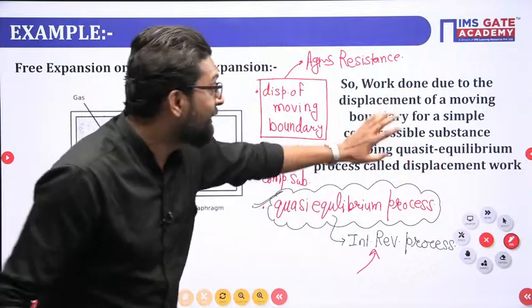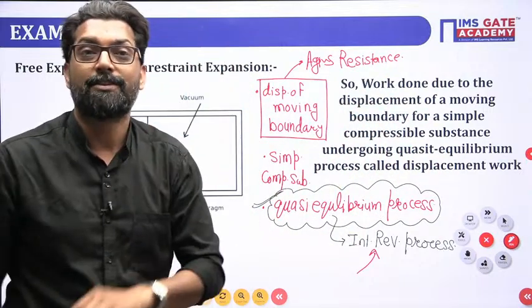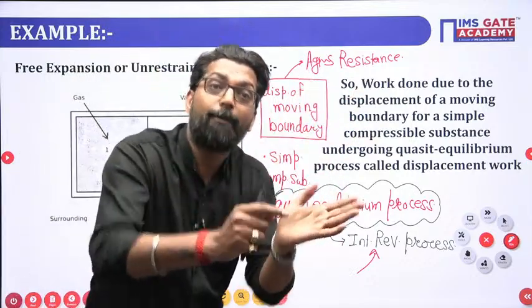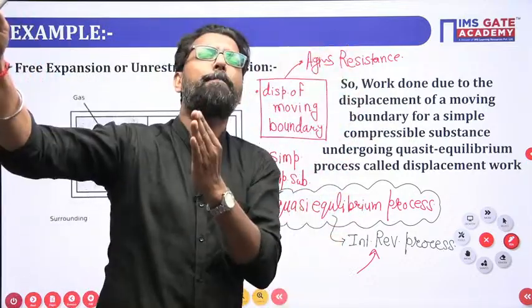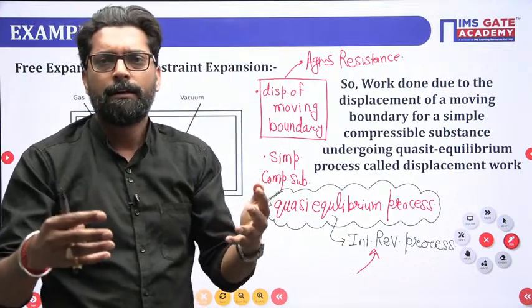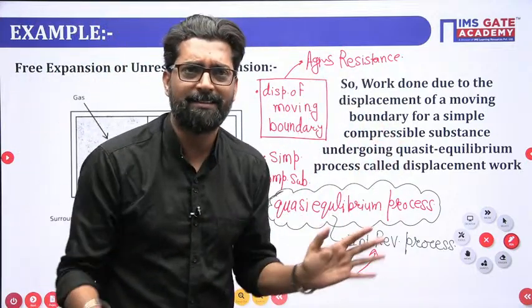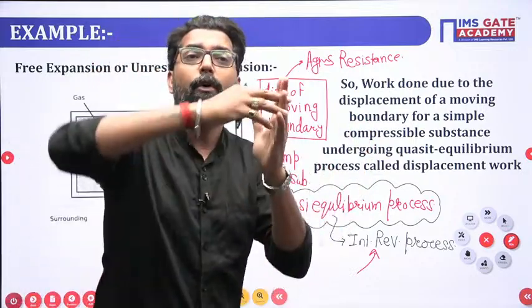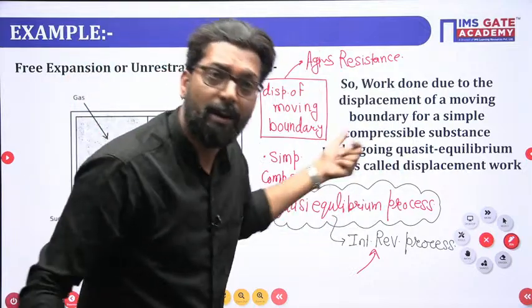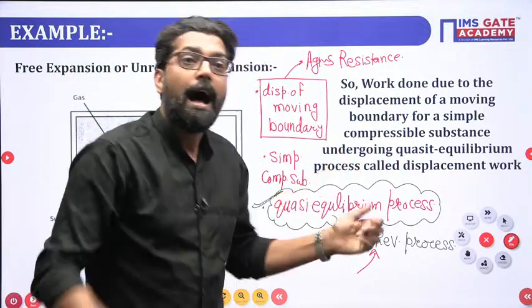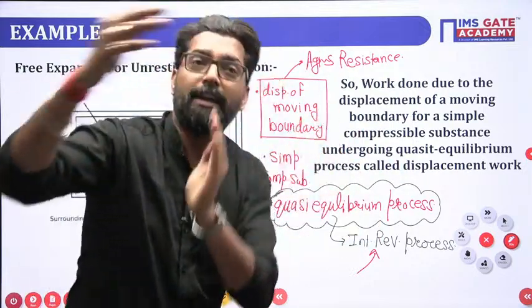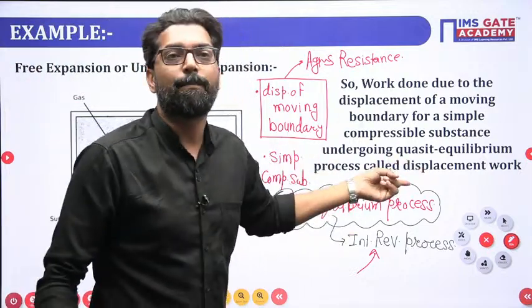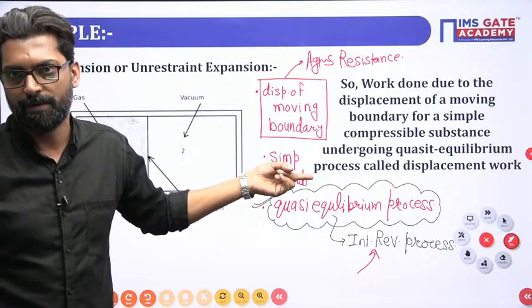There is nothing that says it is for a closed system. This work is applicable where the displacement of a boundary takes place. Whether the boundary of an open system is displaced or the boundary of a closed system, this work is applicable. It is not necessary that it is applicable only for a closed system.